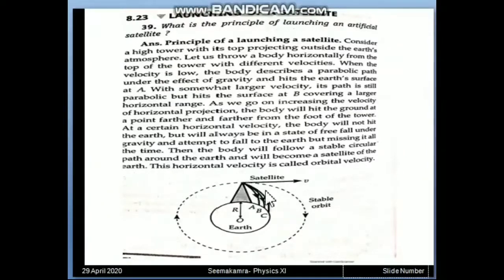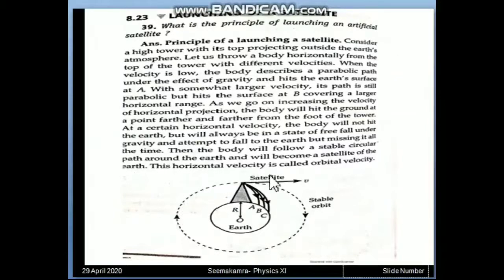So when this path is followed, it has been shown by the dashed line, then this object will skip the Earth because its parabolic path has increased. So due to the curvature of the Earth, it will skip Earth, but because always Earth will apply gravitational attraction to this object, so this object cannot leave Earth, it will always be moving around Earth.